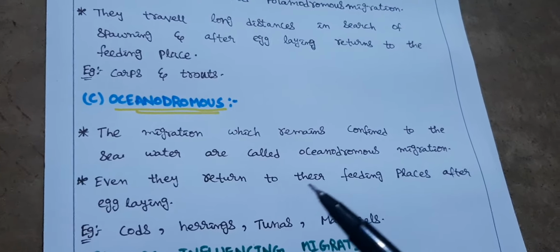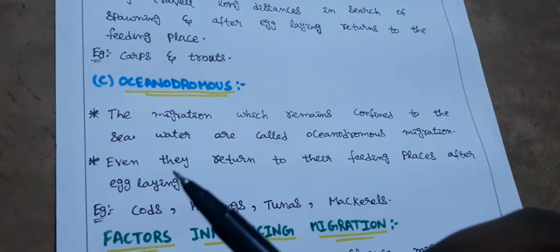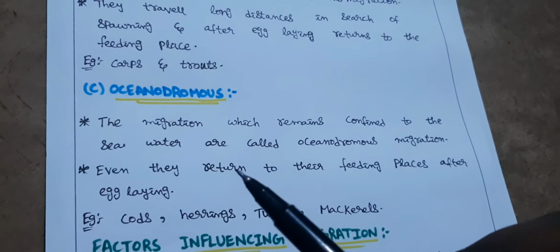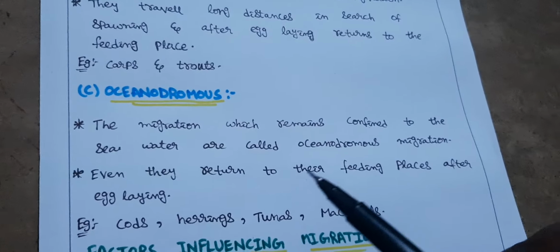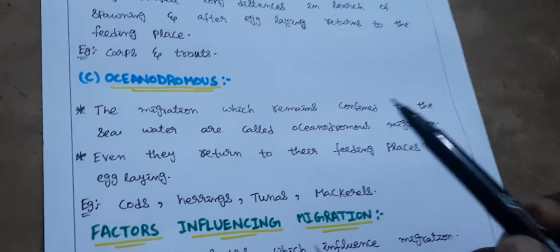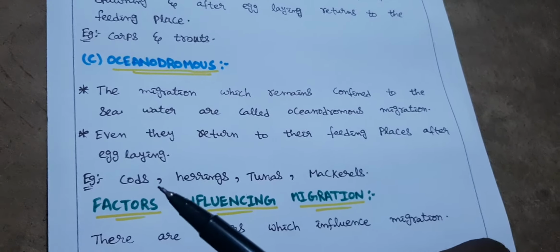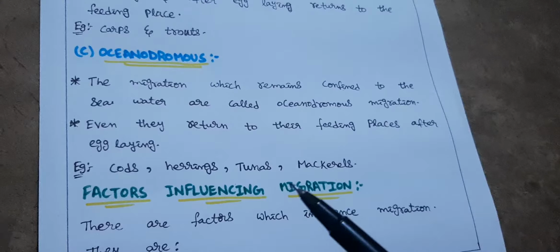Even they return to their feeding places after egg laying. That means they move in the sea for long distances for spawning. They lay their eggs there and again return to their feeding places after egg laying. Example cods, herrings, tunas and mackerels.